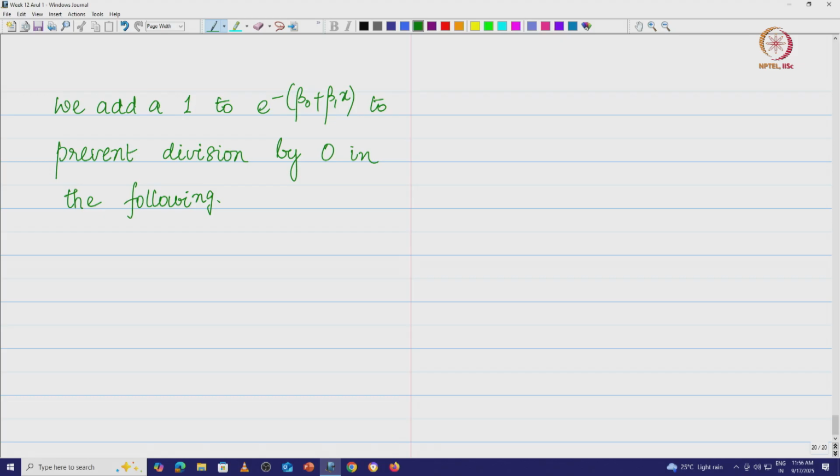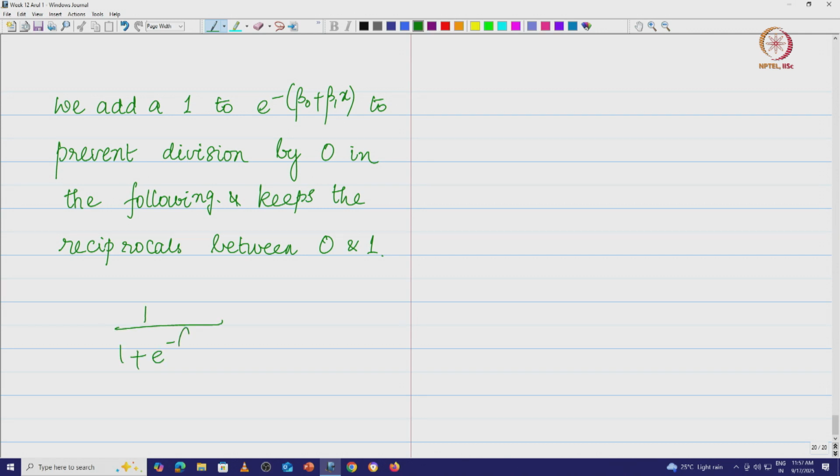Okay, and that also keeps the reciprocals between 0 and 1. So what do we get? The reciprocal is basically this. So we have 1 by 1 plus e power minus of beta naught plus beta 1x. This is what we have. This is going to be the value of p. Okay, so this is equal to p now.